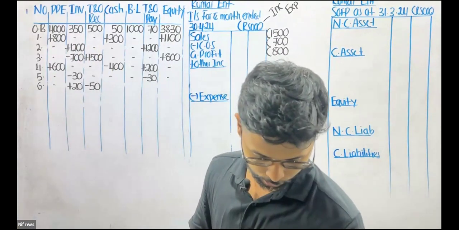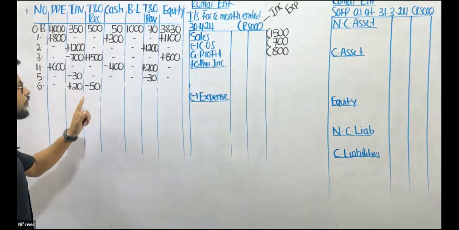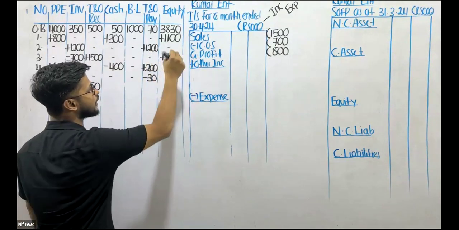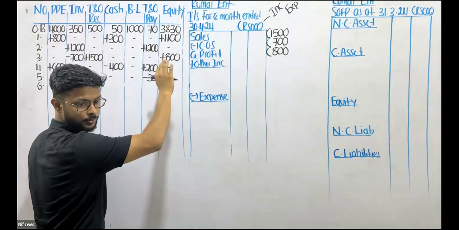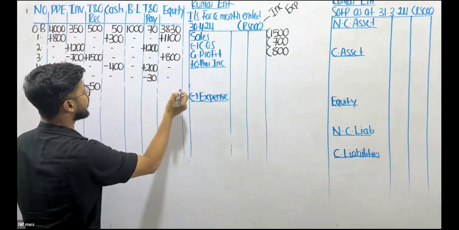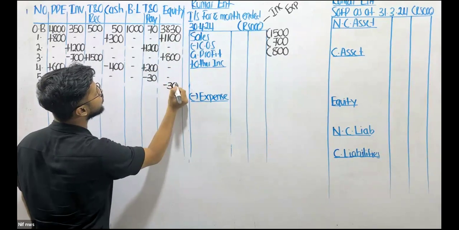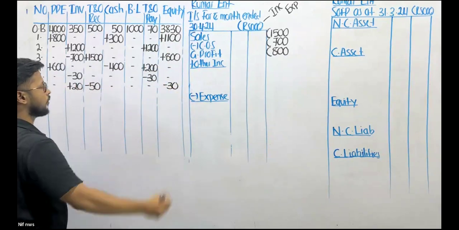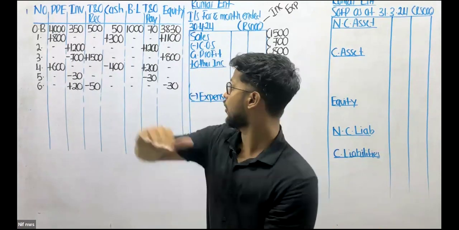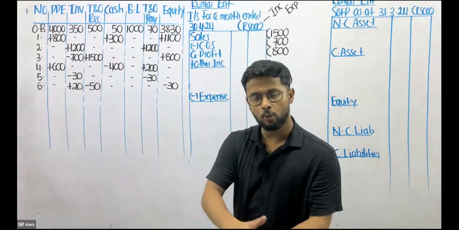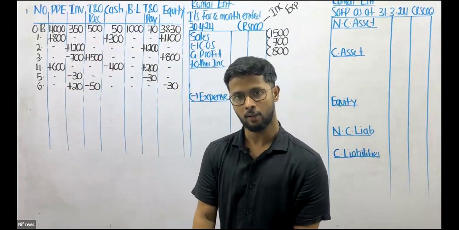And now, what is the loss I am making here? I'm making a loss of 30. So when we sell, we increase the equity because there is a profit. When the goods are being returned, there is a loss. Therefore, I must reduce my equity. So simply do the right opposite of selling. Do the right opposite treatment for selling if the inventories are going to get returned.